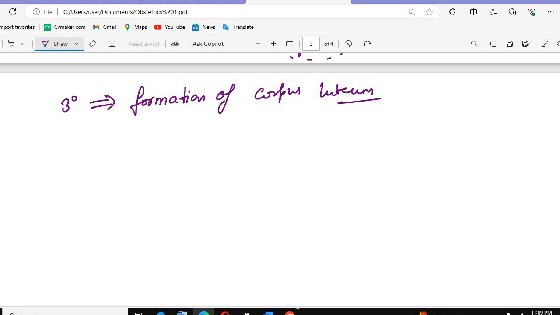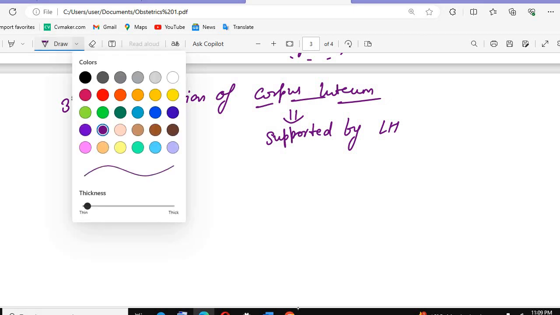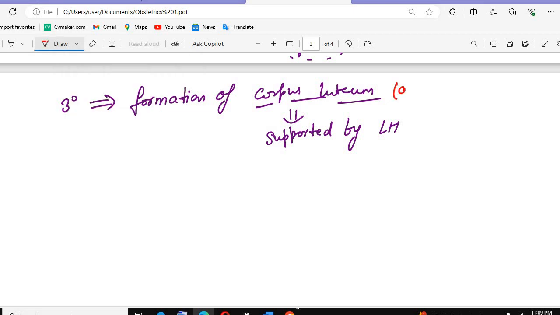Now this corpus luteum, which hormone supports the corpus luteum? It is supported by the luteinizing hormone. And when will this corpus luteum be formed? It will be formed after ovulation. So once the ovulation has been done, after the ovulation the corpus luteum will be formed.